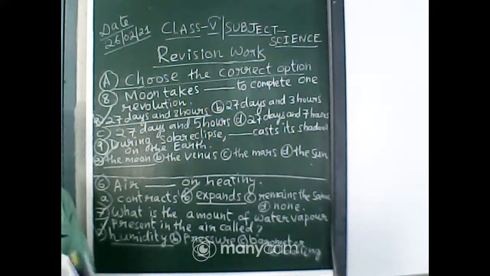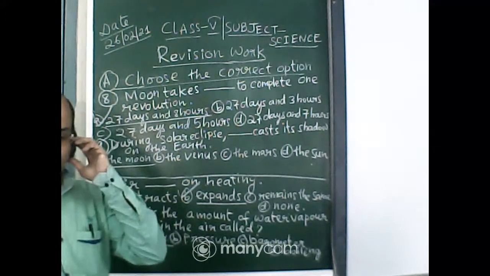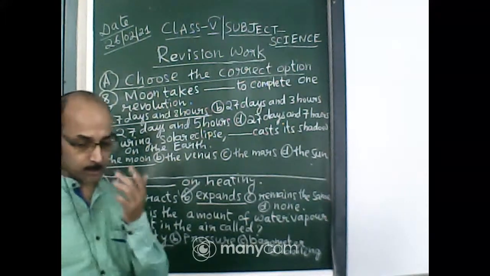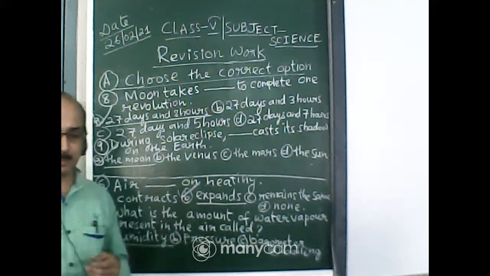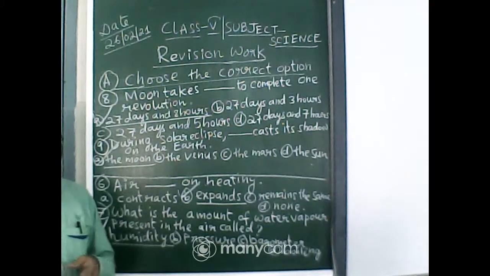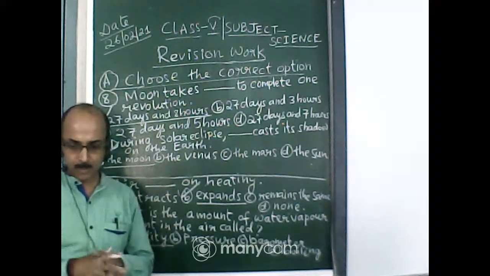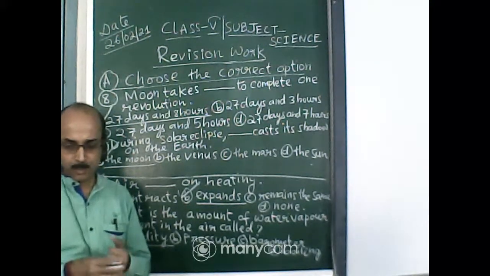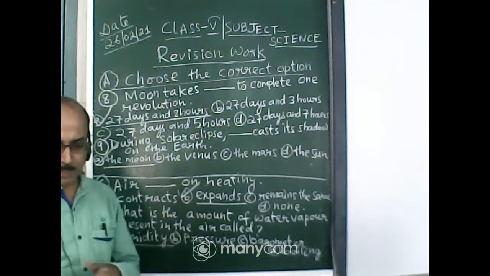Okay students, up to this much we have revised today. Your question pattern will be of MCQ type: one question will be given and options will be given, and you have to choose the correct option. So you will practice in this way from the exercises of the chapters included in term 2, and also practice chapter 13 at home.